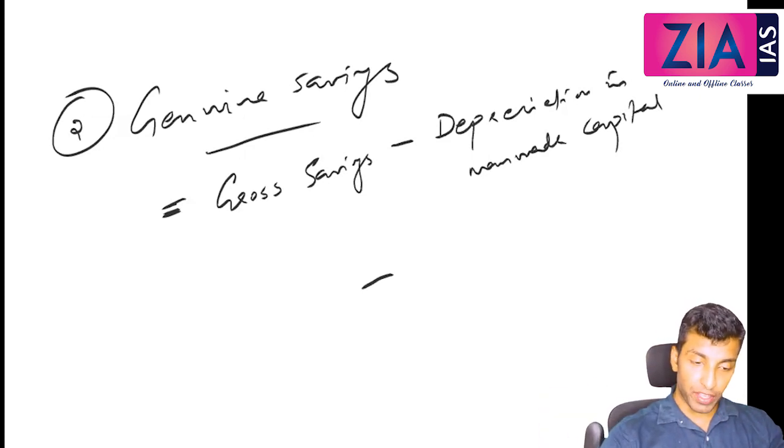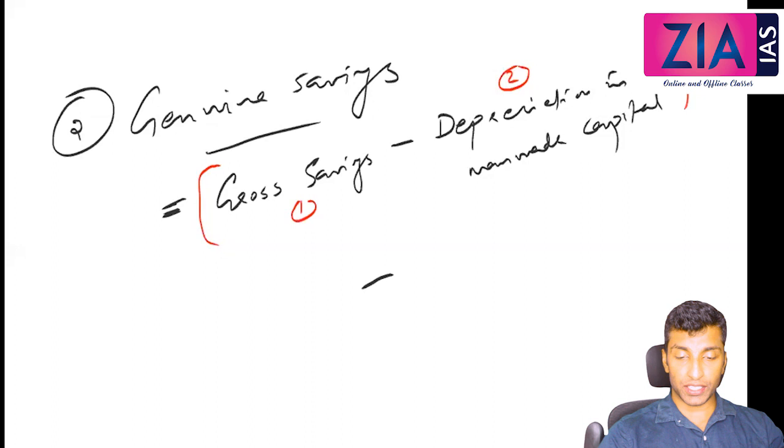Let me ask you, if you take these two, let's suppose this is 1 and this is 2. Gross saving minus depreciation in man-made capital, what will that give you? Why the confusion? Gross minus depreciation, what is that? Net savings. Yeah, net savings. You will get 1 minus 2, you will get net, right?